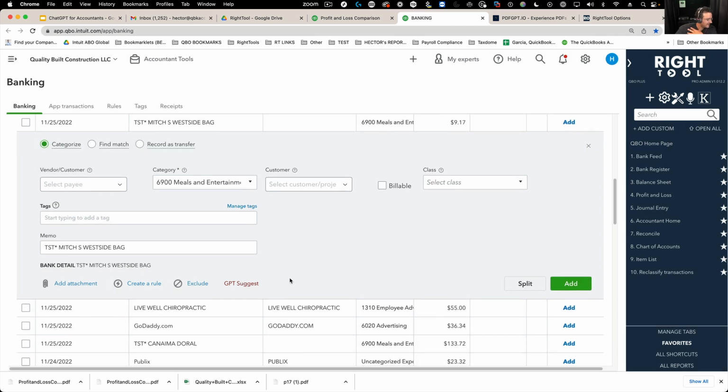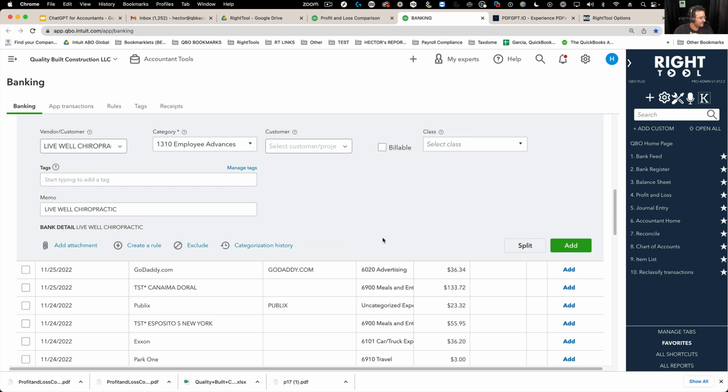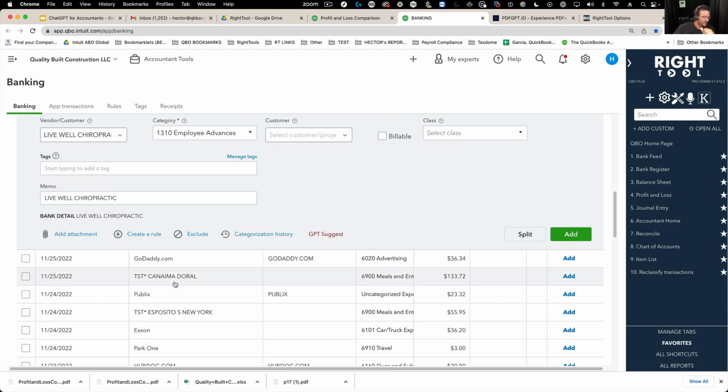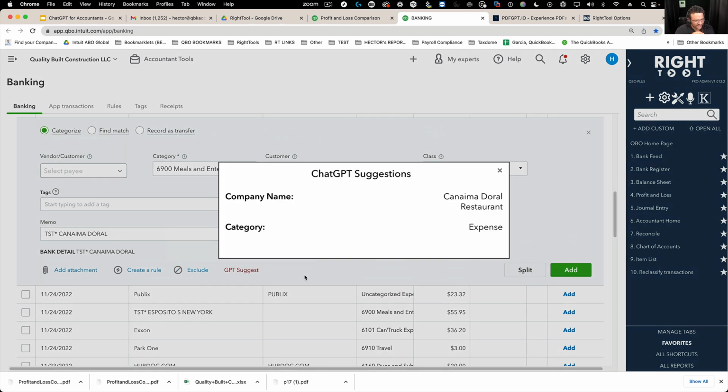That gives you a general idea. Let's look at another one. Let's look at this one. Live Well Chiropractic. Let's do GPT Suggest. Let's see what it tells me. Chiropractic services expense. Now that might not even be deductible, so we put that under personal expenses. Let's click on this one. Go to ChatGPT Suggest. Again, these systems are not perfect. Okay, and this one just says expense.